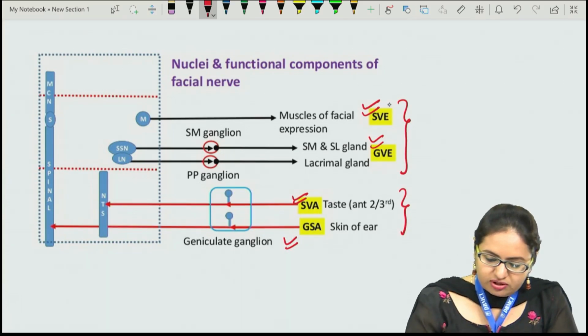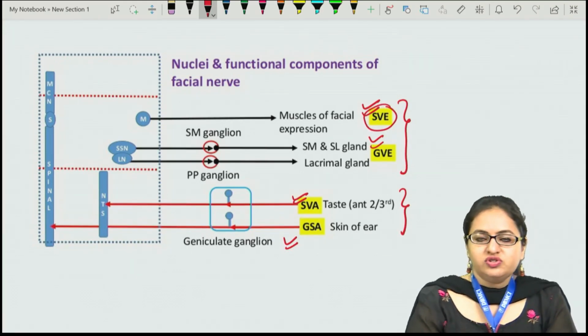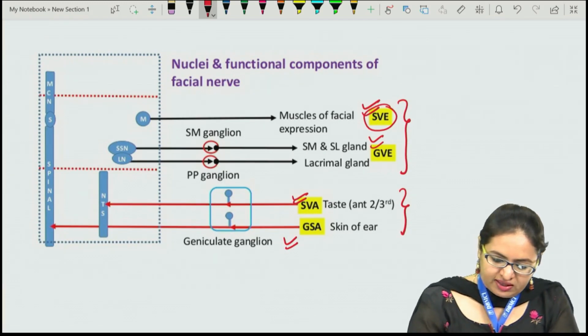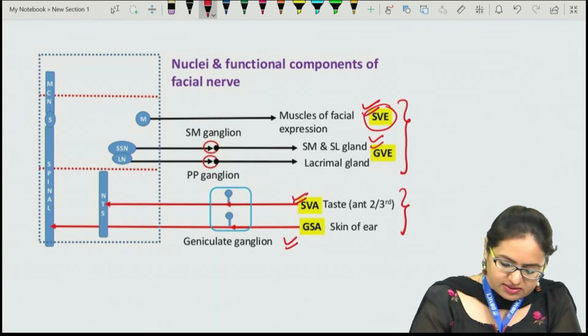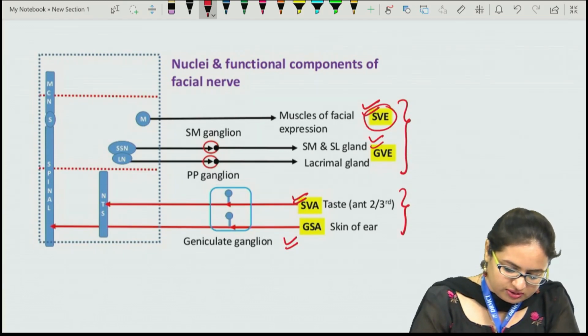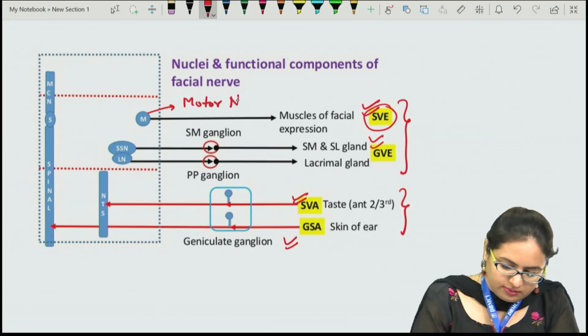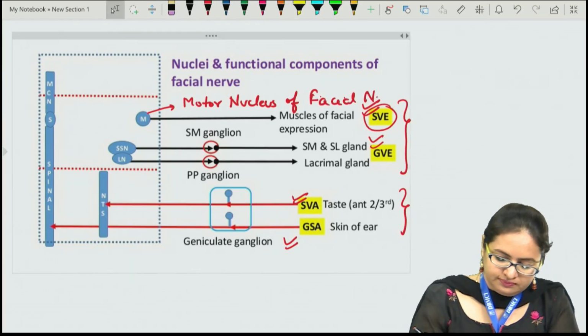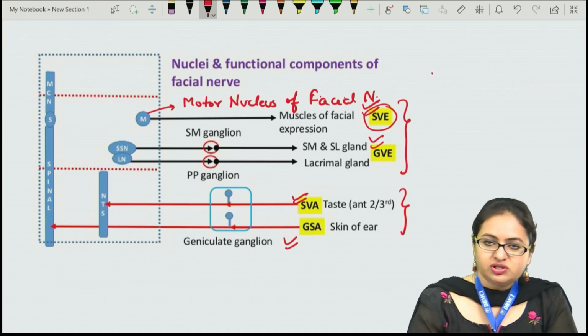The SVE, or the special visceral efferent, is the one which develops from the second pharyngeal arch, and this is the component which arises from the motor nucleus of the facial nerve. This is the motor nucleus of the facial nerve, and it will be supplying the facial muscles.